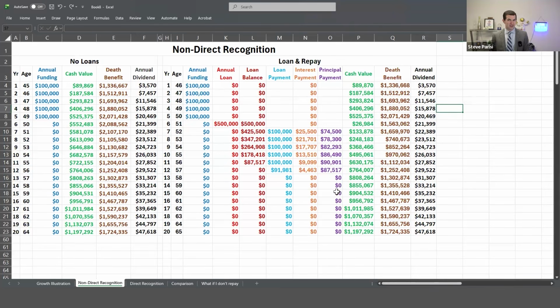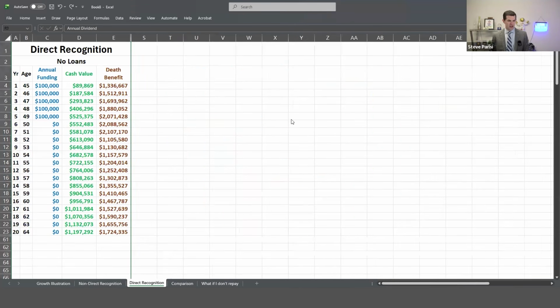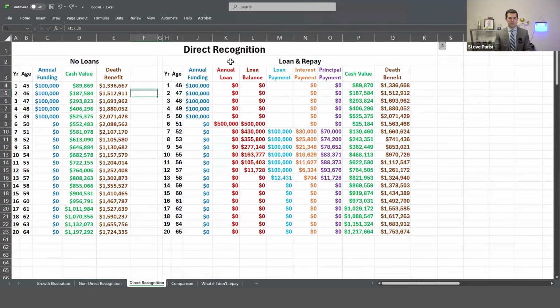Now, let's look at the direct recognition illustration. Here we go. No loans, exact same policy. Loans, here we go. So you can see the exact same thing occur when you take that $500K loan, reduction in the cash value, also the death benefit. But when we pay it back, here we go. How long did the non-direct recognition policy take to repay? 12 years. What about this one? A little bit longer. Why?